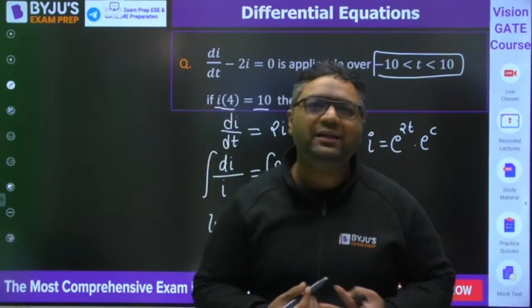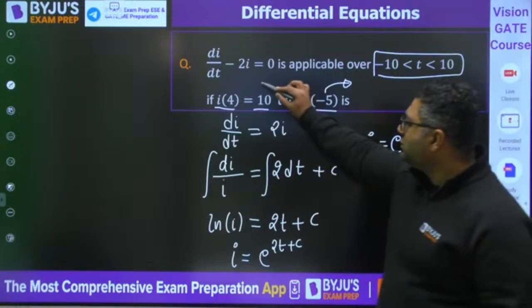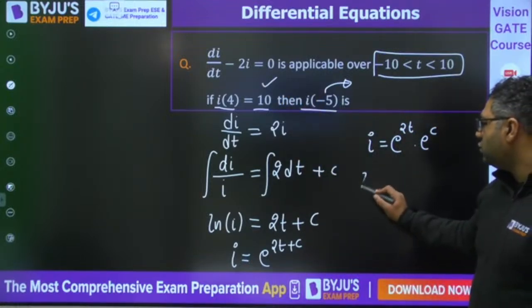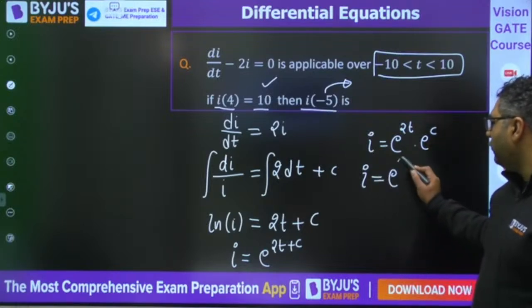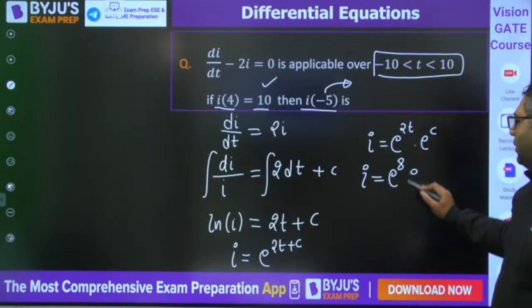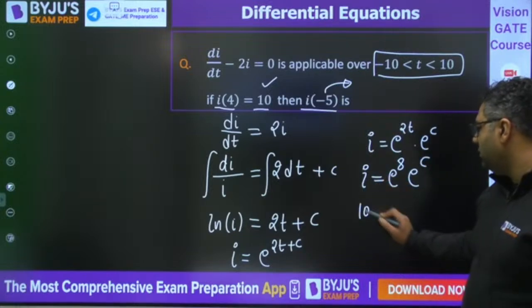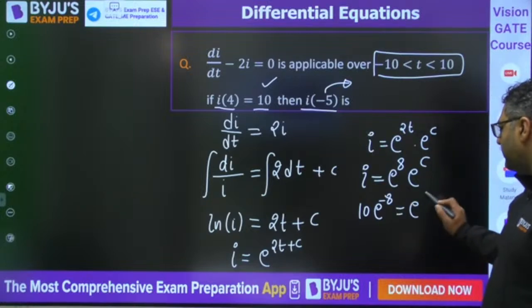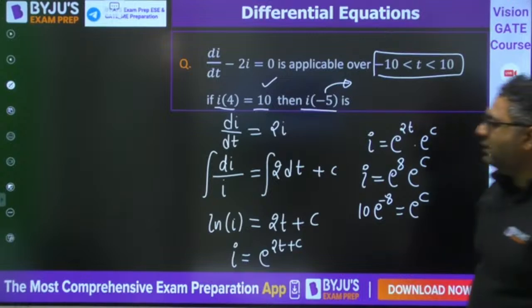Yes, you can go like that also, that's fine. But if you are going to use this, then how would you go about it? You would be finding this when t is 4. It would be 2 into 4 e to the power 8, and at that time this is going to be 10. So 10 e to the power minus 8 is equal to e to the power c. Okay, so you can put this value and you can get the final expression.